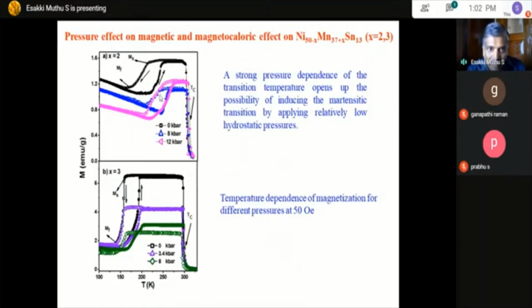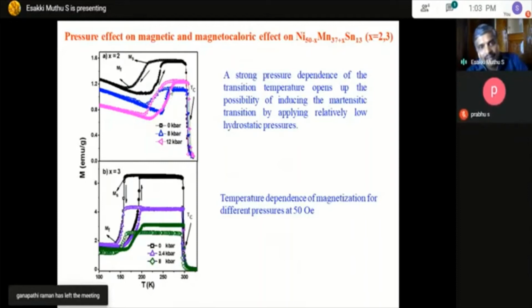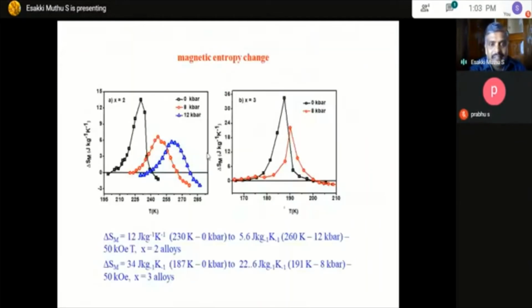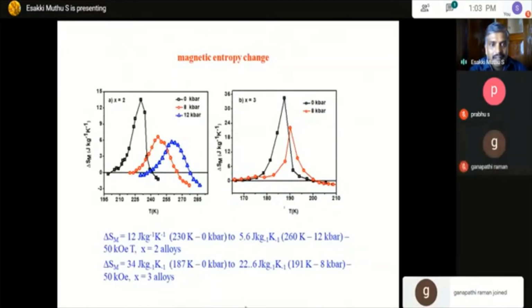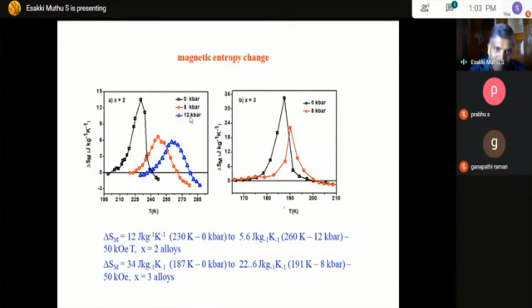Once you increase the pressure, there is a shift in the temperature. In these two figures, you can see that at ambient pressure the peak is at a lower temperature, and when you increase the pressure there is a shift in temperature. This shift in temperature reflects directly in the delta Sm value. Previously we have seen some material where the delta Sm peak is around 225 Kelvin. Once you increase the pressure, the peak temperature increases to a higher temperature.